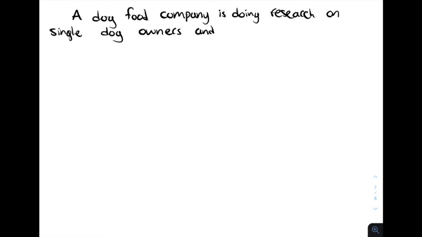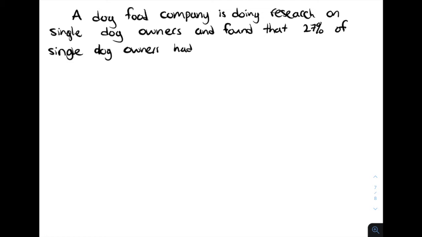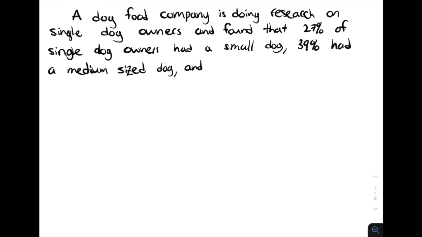For our second problem, we want to consider a dog food company that's doing research on single dog owners and found that 27% of single dog owners had a small dog, 39% had a medium-sized dog, and that 34% had a large dog.